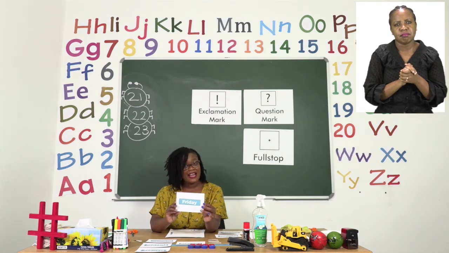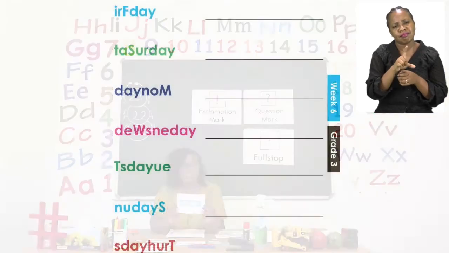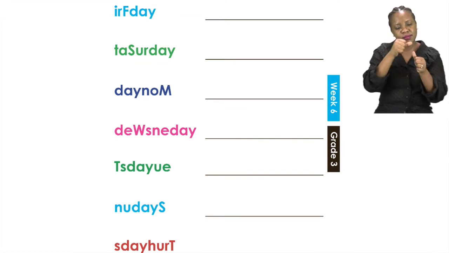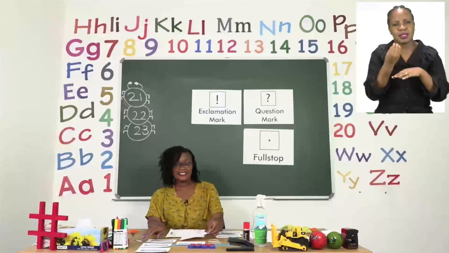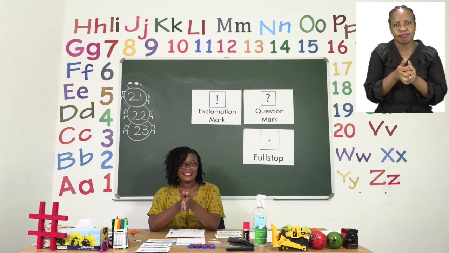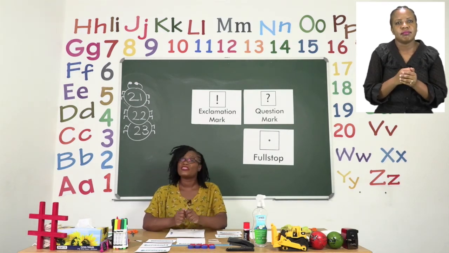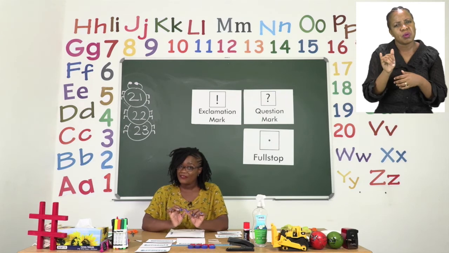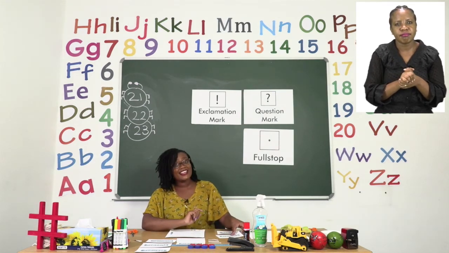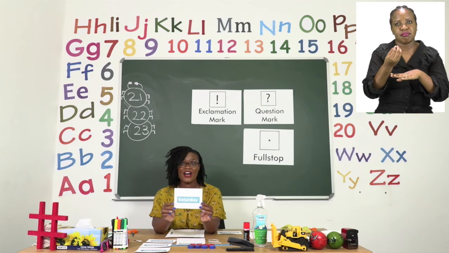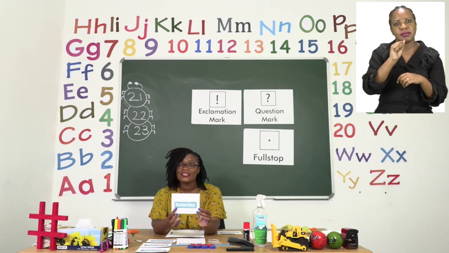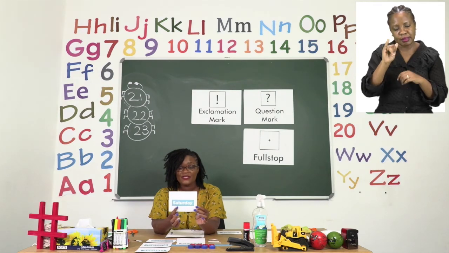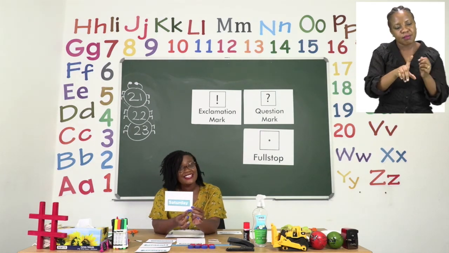Now the next day that we can see in our exercise is not Friday. It has a big capital letter S. Now there are only 2 days that have a capital letter S. It is either Saturday or Sunday. Now in this case, the day for that week is Saturday. And this is how you spell Saturday. May you please start with the capital letter and finish up with the rest of the letters. Saturday.